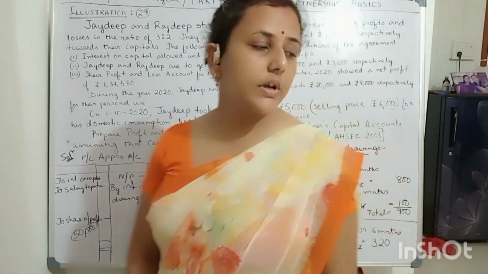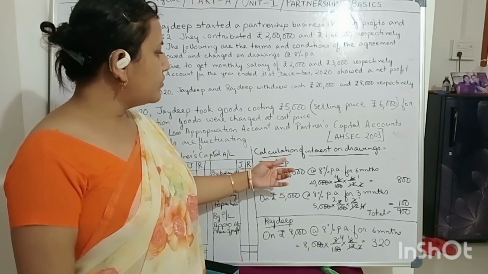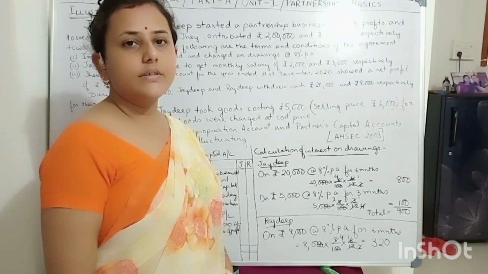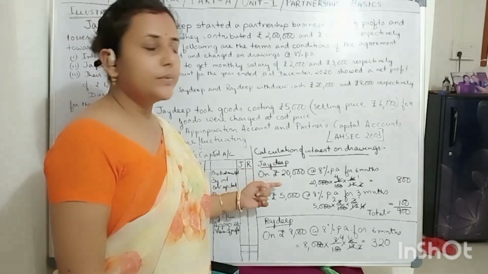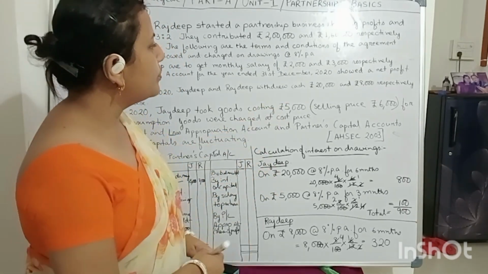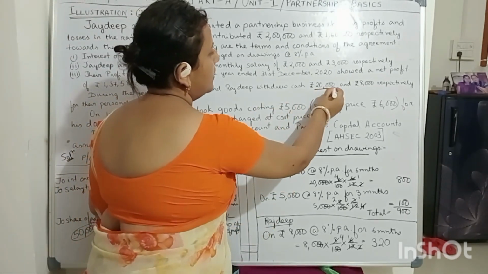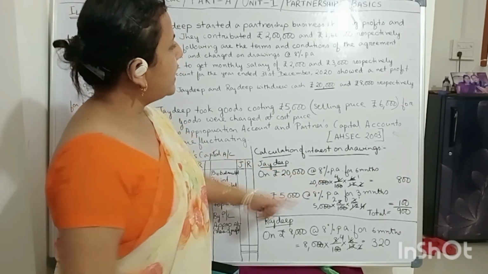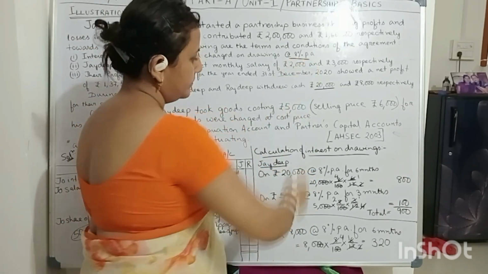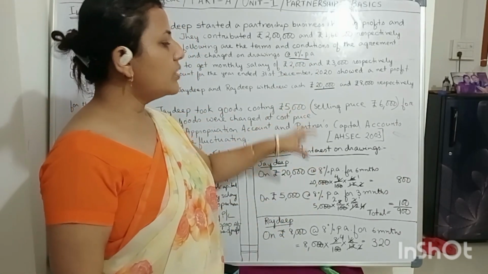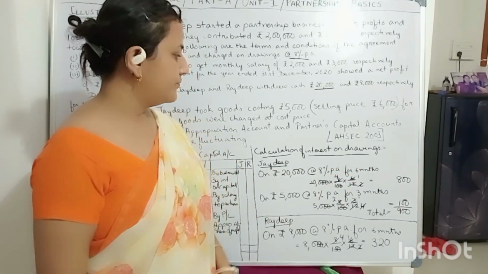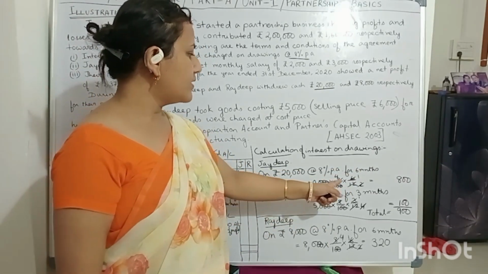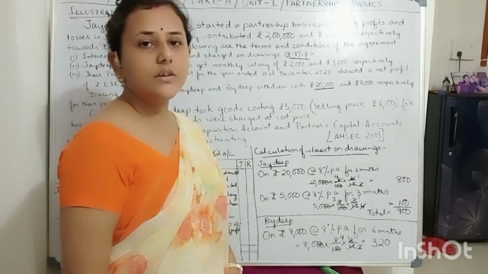So see the working. Calculation of interest on drawings. First of all, Jaideep. Jaideep has withdrawn rupees 20,000 at the rate of 8%. Since no time period is mentioned, it will be taken for 6 months. So when you calculate it, it will be rupees 800.